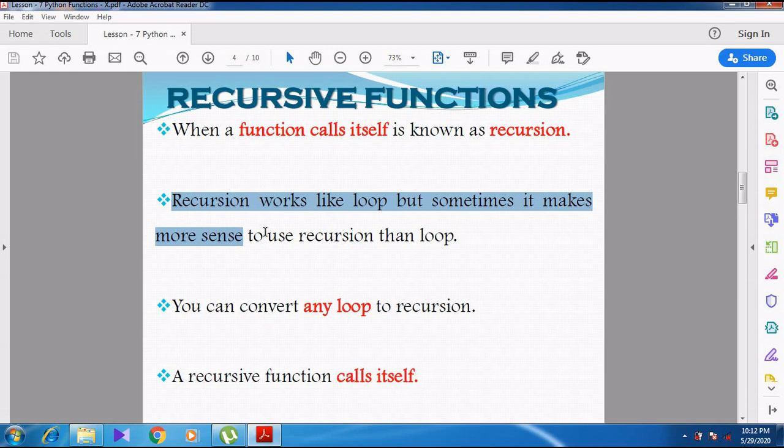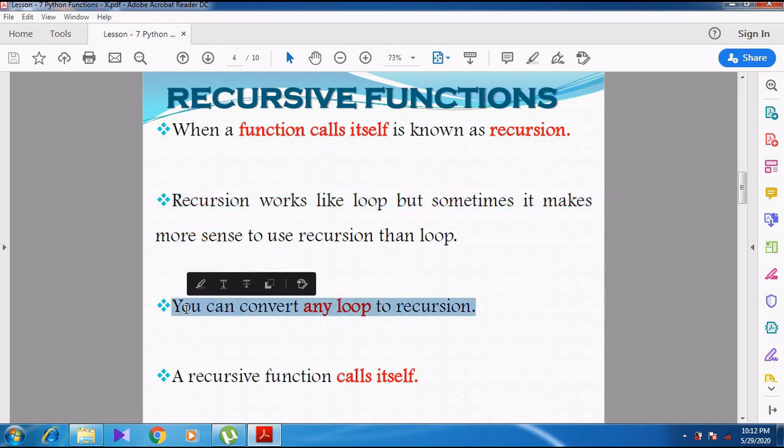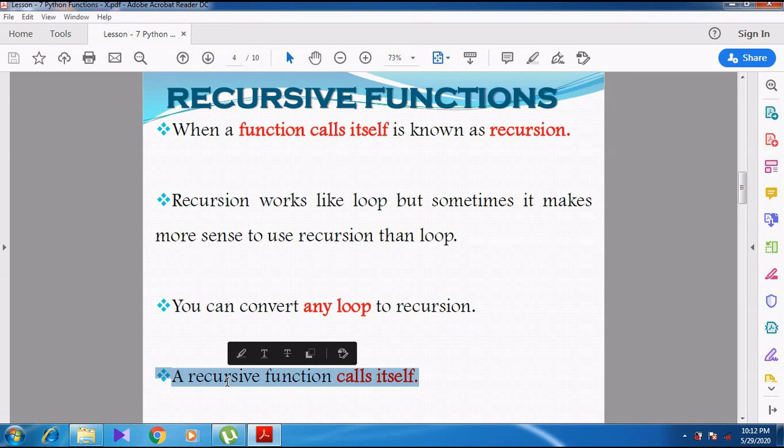But whenever we use the concept called recursion, we should be very, very conscious about which concept we are using, and based on that we decide to use recursion. You can convert any loop to recursion. So, a loop can be converted into recursion in an easier manner. And then again they have given the definition: a recursive function calls itself.